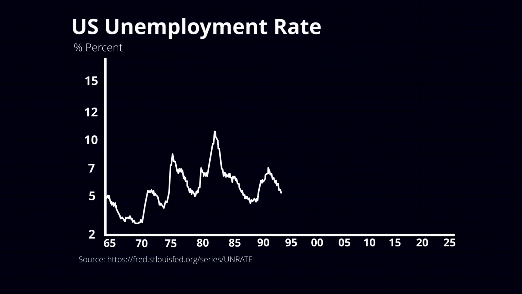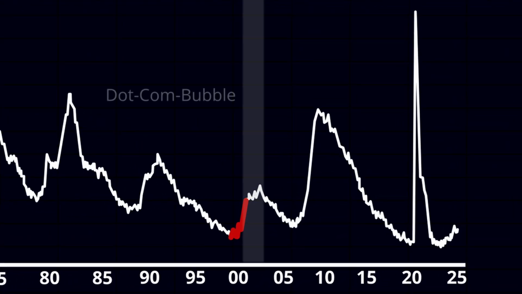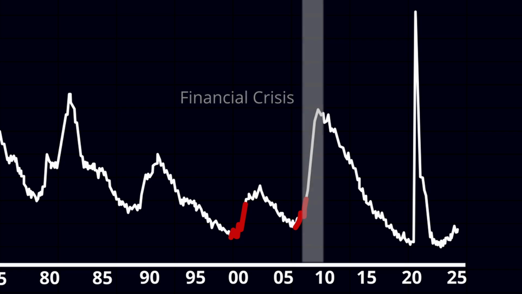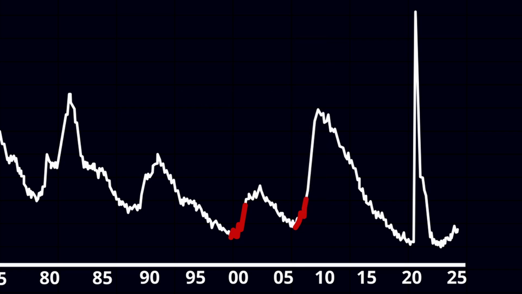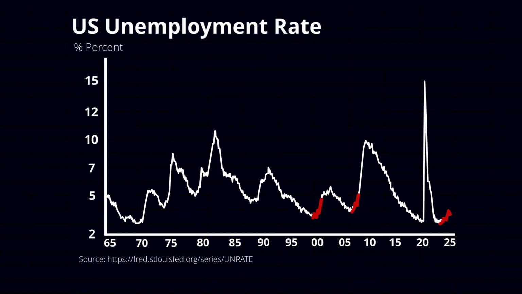In 2001, the unemployment rate rose by 0.5% in just 6 months, leading to the dot-com bubble. In 2008, the unemployment rate also rose by 0.5% in just 6 months, leading to the financial crisis of 2008. Today, in 2025, we also see the unemployment rate rise by 0.5% in a short amount of time, leading to the current unemployment rate of 4.2%.